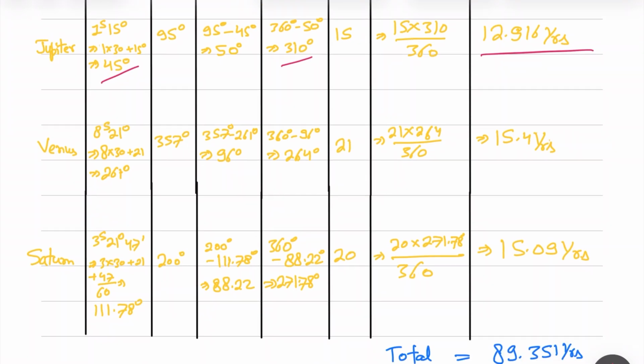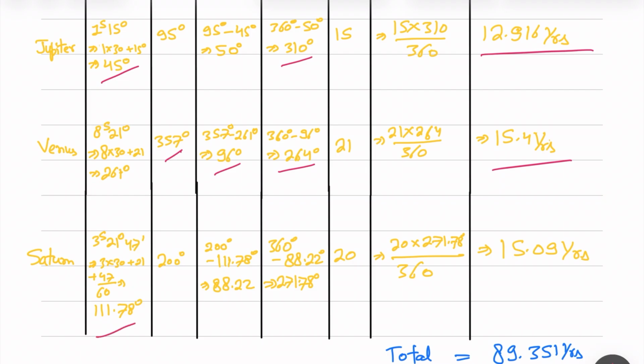Similarly, Venus is 261 degree and the deepest is 357, so we can add 360 into this minus this, so we receive 96. Or we can directly use, we will receive 264 if we add 360: 261 plus 360 minus 357 will receive 264. So we'll calculate 15.4 years.